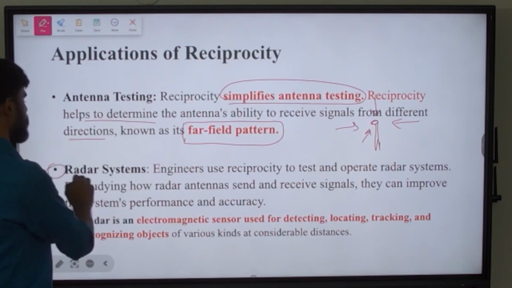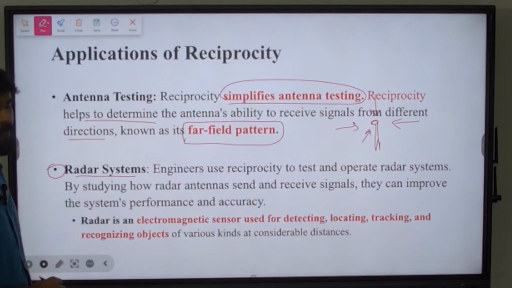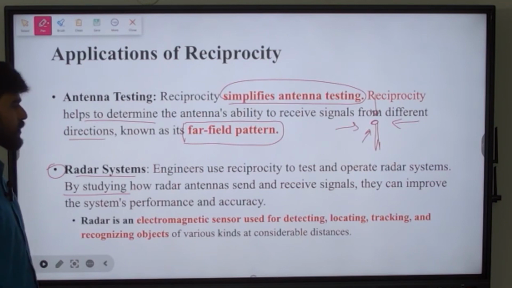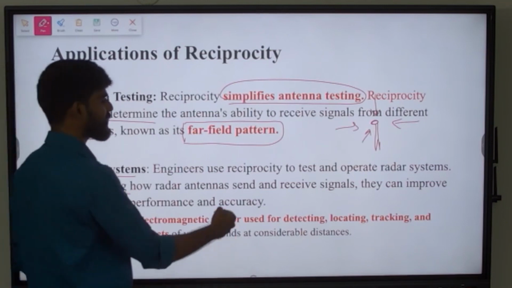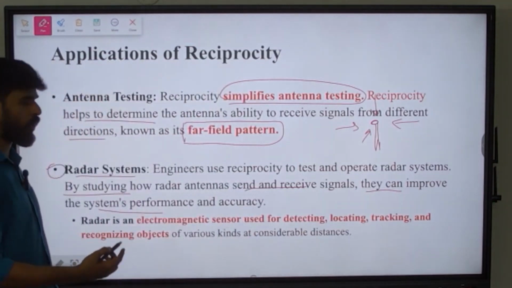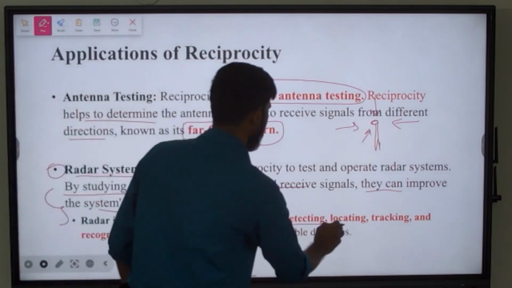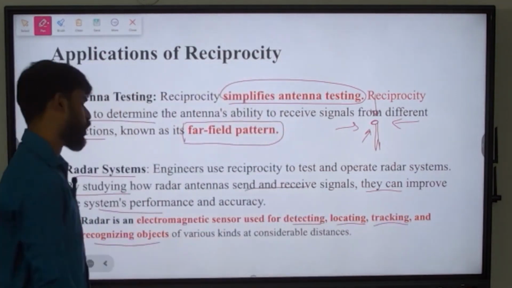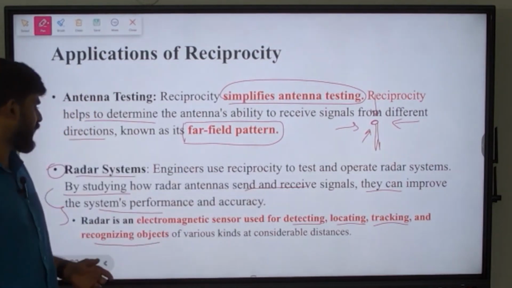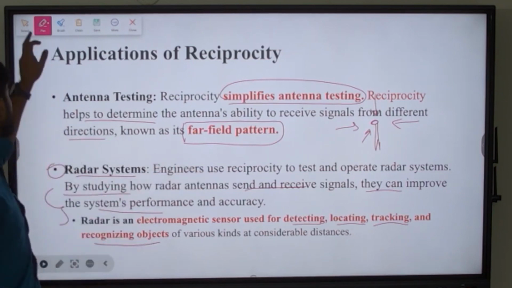Next is radar system. Engineers use this reciprocity concept in radar systems to test and operate the system, and by studying how the radar antennas work, okay, how they send and receive signals, they can actually improve the system's performance and accuracy. And what is radar? Radar is an electromagnetic sensor which is used for detecting, locating, tracking and recognizing objects of various kinds which are at a considerable distance. Okay, so that is radar system. Thus in radar systems also the concept of reciprocity is used.